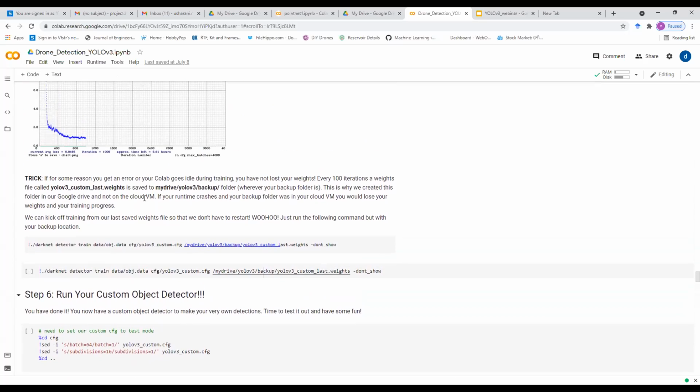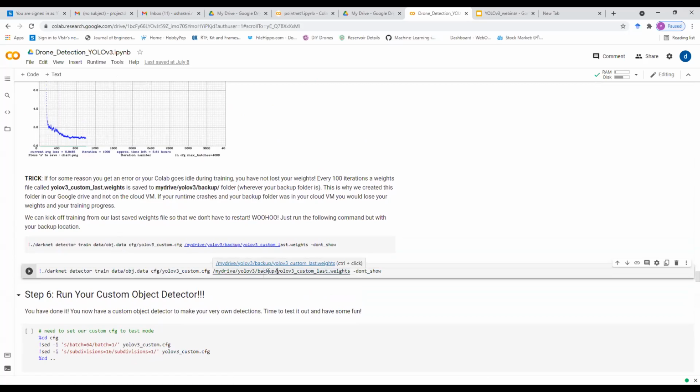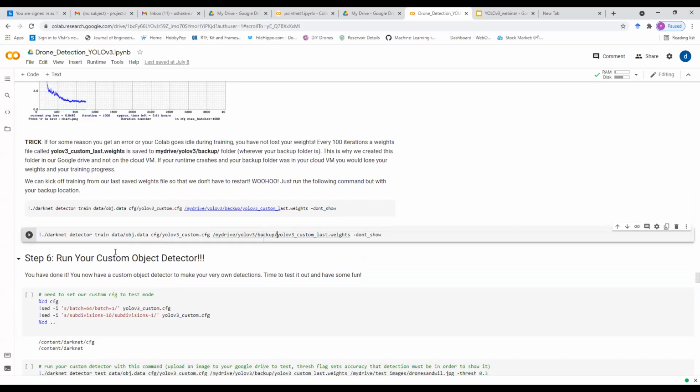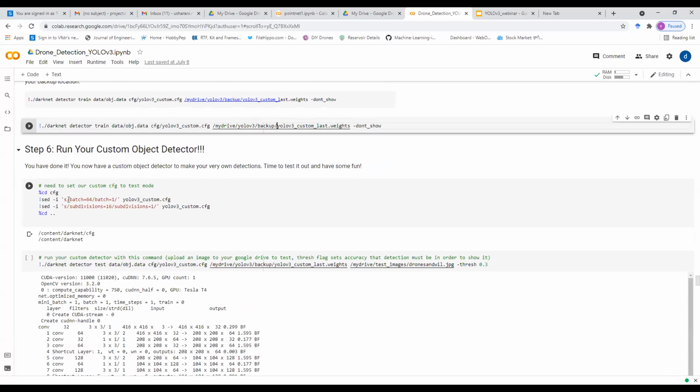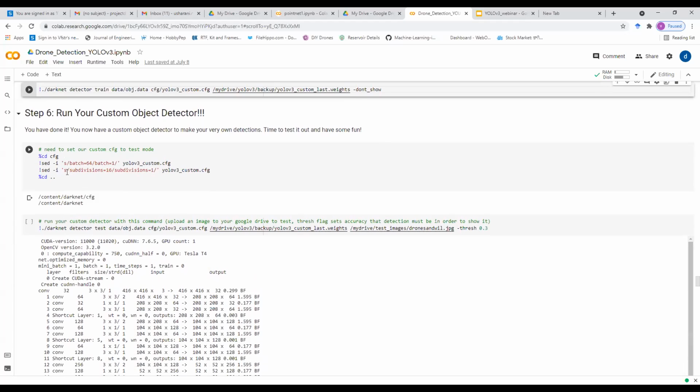And in some case, if our Colab gets disconnected or our runtime gets disconnected, we can use the previously trained weights. They will be stored in this backup folder, and from those particular iterations, we'll continue the training process. Now we are setting this detect CFG file to test mode using these commands.